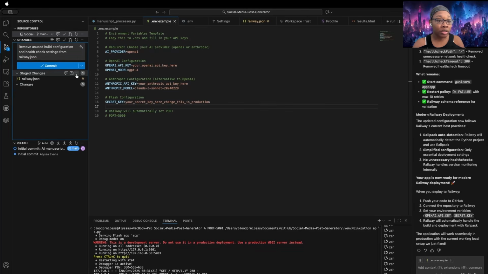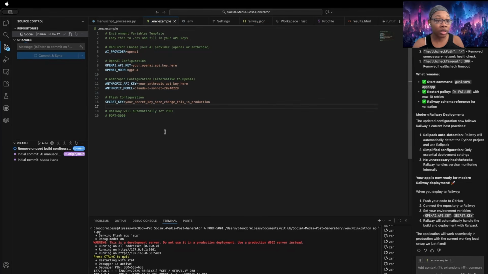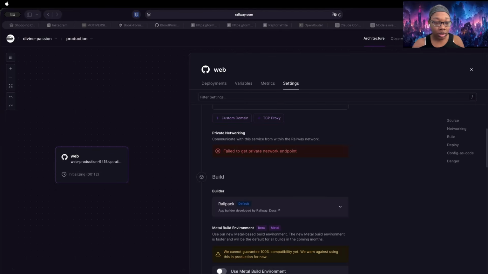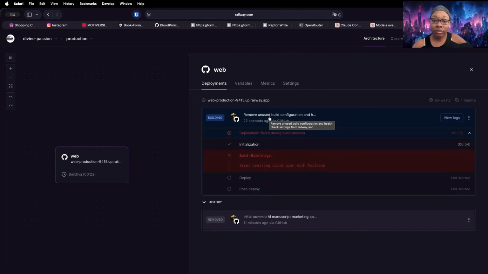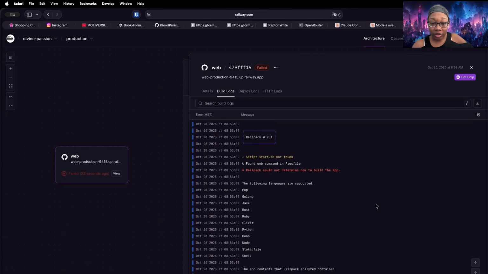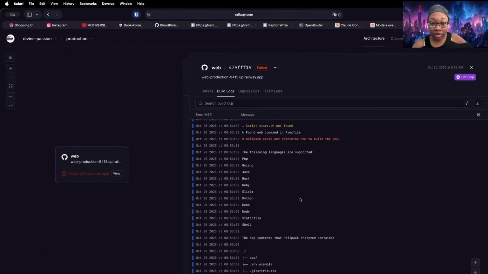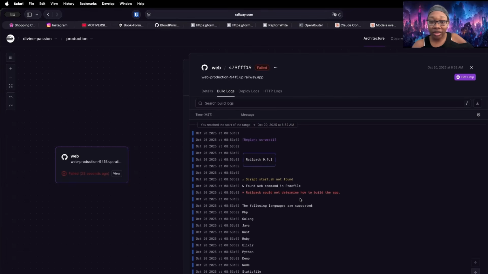We're going to go ahead and stage the changes, and then we're going to commit and sync those changes so that they can go to GitHub. And then if we check our Railway, we should now see it initializing and trying again. So there it is. You can see it can see those changes that we specified. And now we've got a build error. It couldn't figure out how to build the app, even though it's Python and it can build using Python.